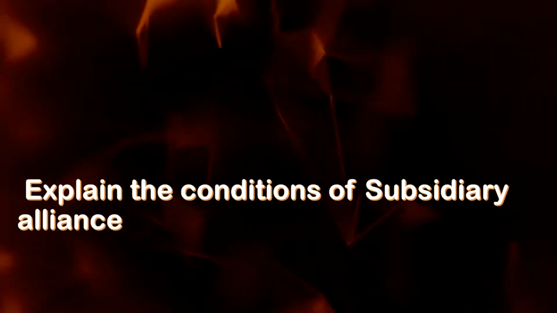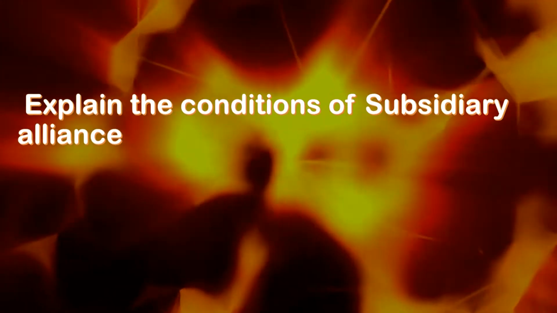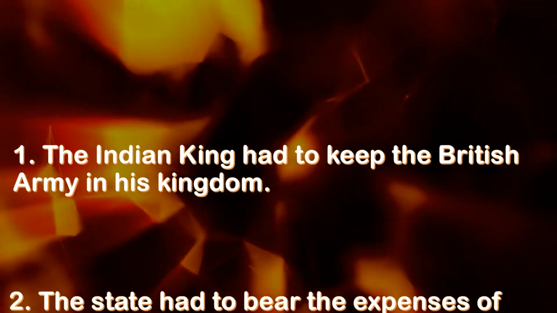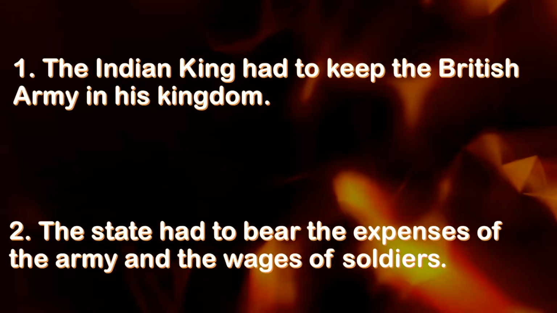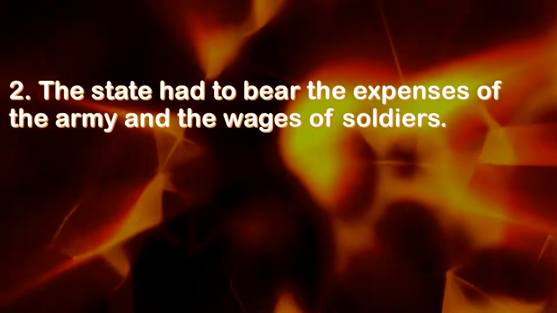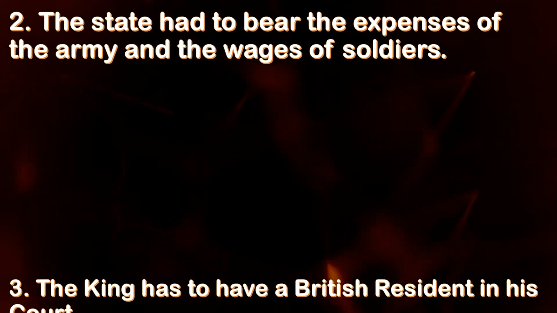Explain the conditions of subsidiary alliance. The Indian king had to keep the British army in his kingdom. The state had to bear the expenses of the army and the wages of the soldiers. The king has to have a British resident in his court.